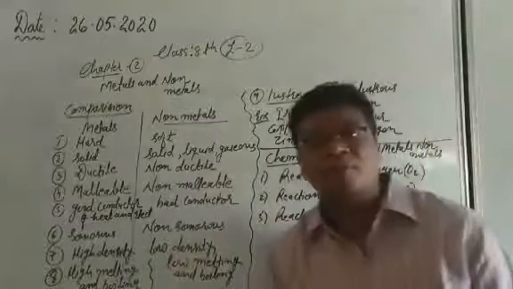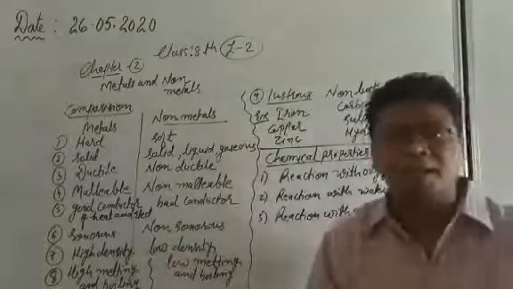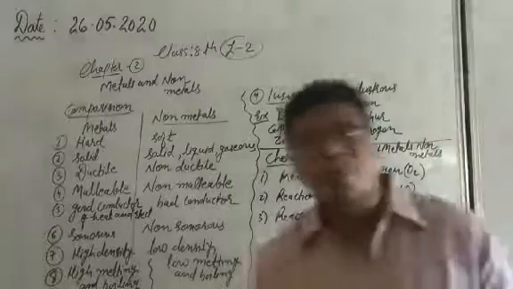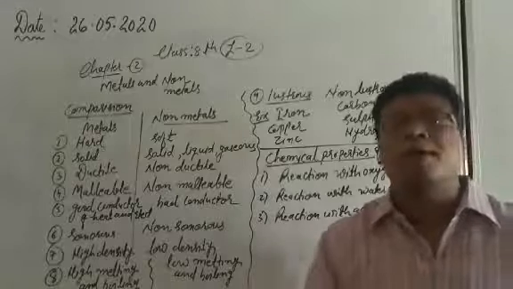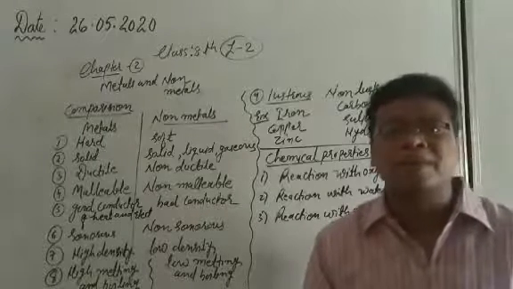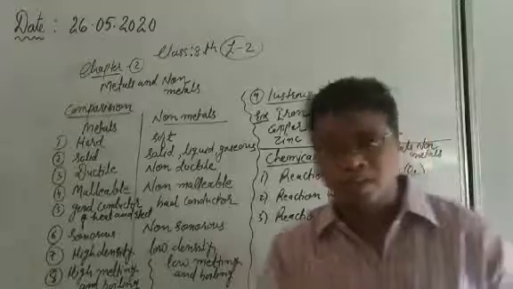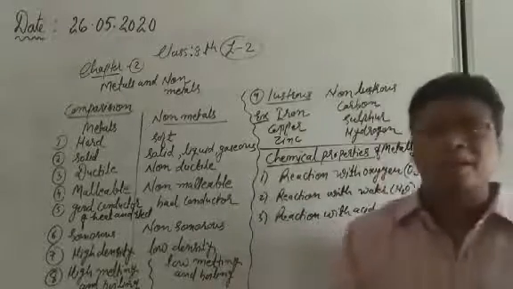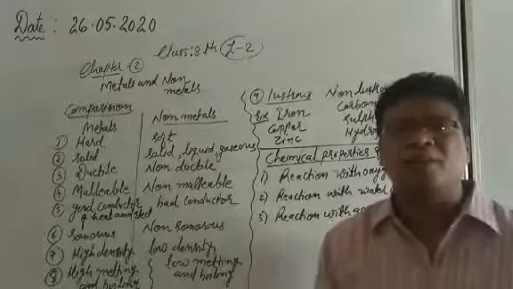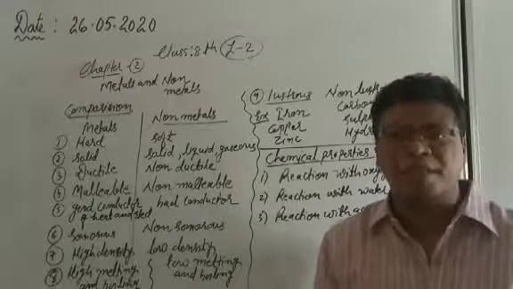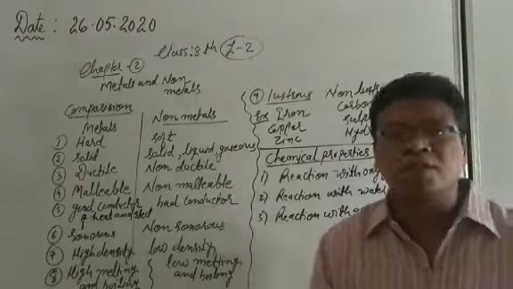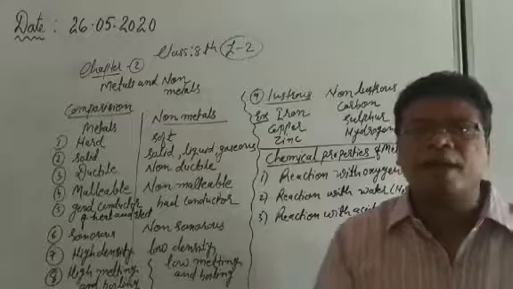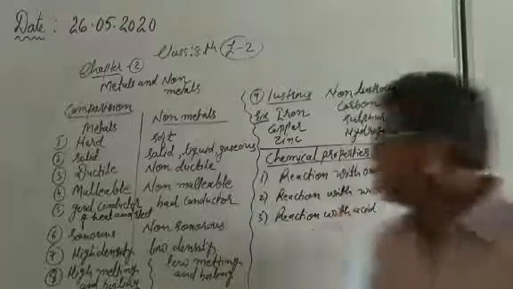What about examples? Some of the examples we have to always remember. Sometimes only the example is asked. There are so many examples of metals that we generally use in our daily life, like iron, aluminium, copper, gold, silver, zinc. So many others are also there. What about the non-metals? 2-3 examples we have to remember. Non-metals are generally found in the gaseous state, so at least we can remember some, like hydrogen, oxygen, carbon, sulfur, iodine, graphite. Here I have written 2-3, you can see.